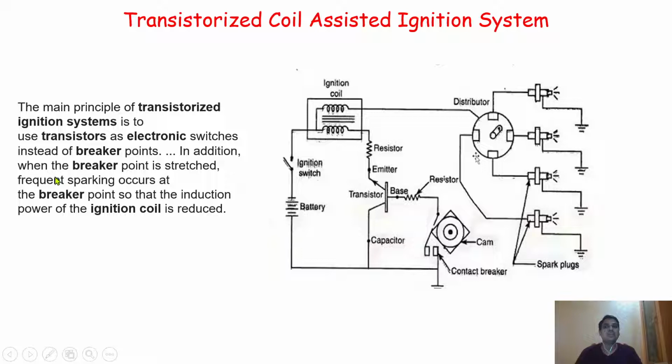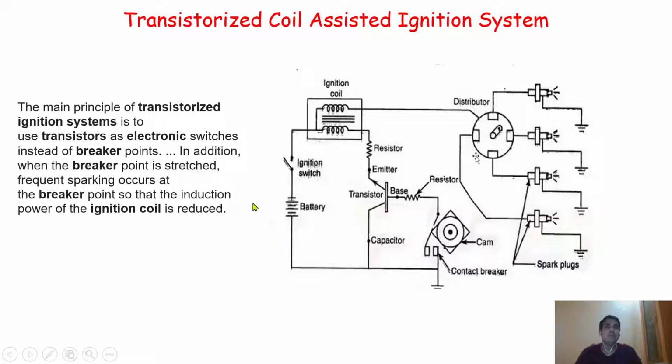In addition, when the breaker point is stretched, frequent sparking occurs at the breaker point, so the induction power of the ignition coil is reduced. This is the major disadvantage of using breaker points.